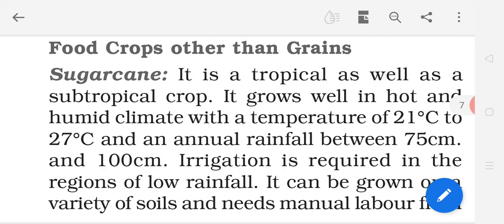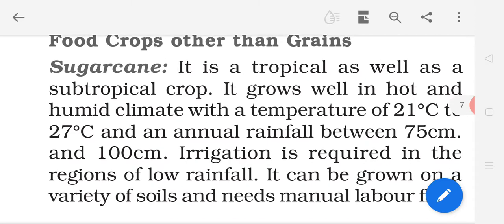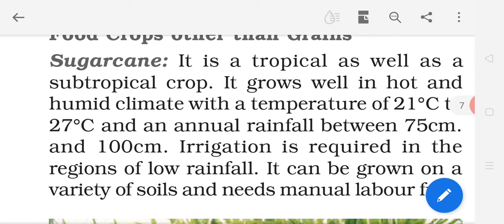Sugarcane. It is a tropical as well as a subtropical crop. So, sugarcane is cultivated in a tropical area as well as in a subtropical area. It grows well in hot and humid climate. So it requires which type of climate for growing?